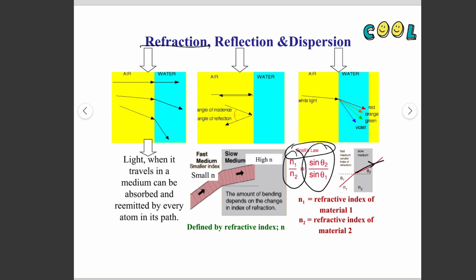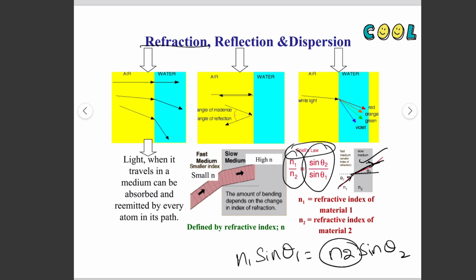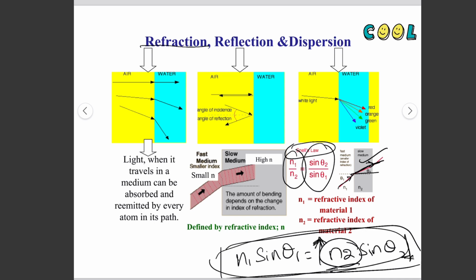When light comes from a rarer to a denser medium, it bends towards the normal, because n1 sine theta 1 is equal to n2 sine theta 2. Since n2 is higher here, in order to keep this equation equal, sine theta 2 should be lower.